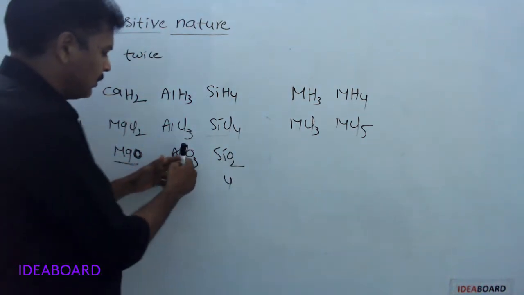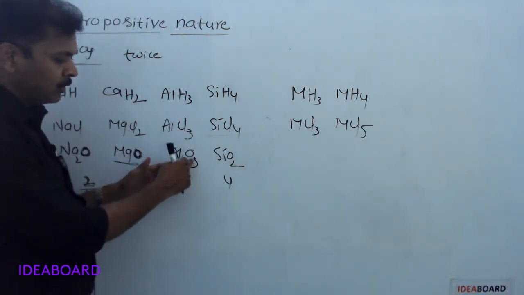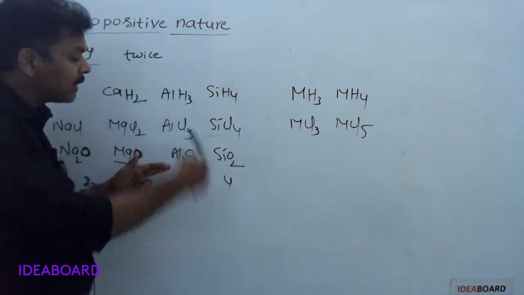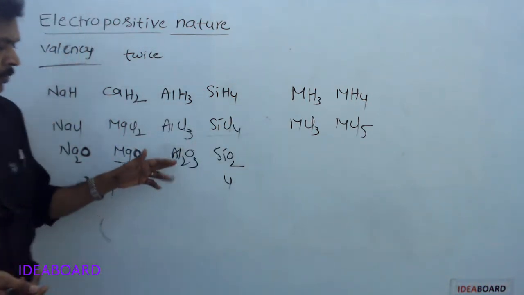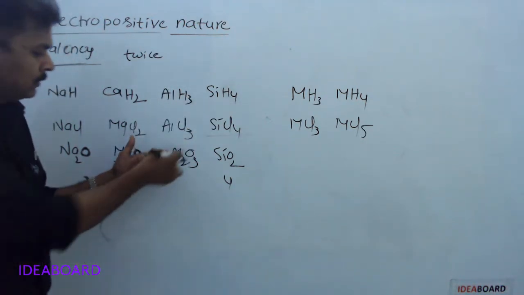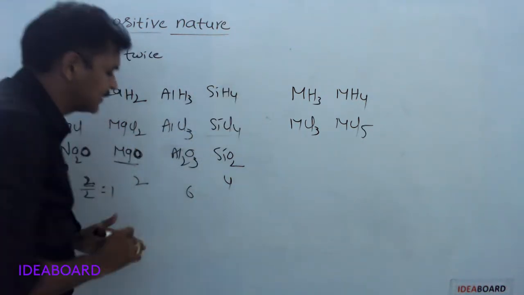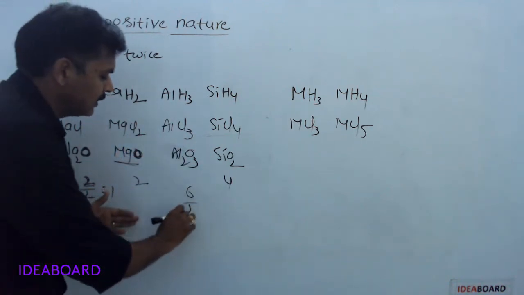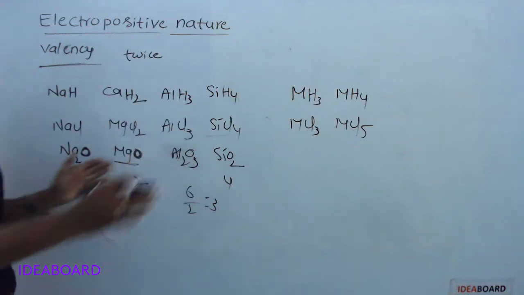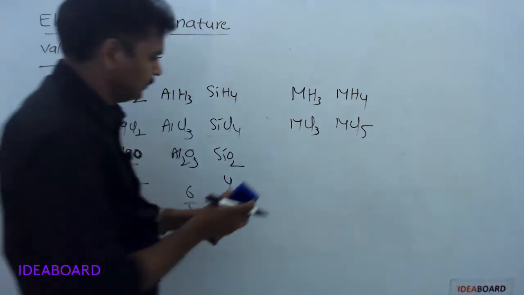Here also 3 oxygens are there. With those 3 oxygen atoms, 2 aluminum atoms are combining. Then twice the number of oxygens means 6. But here 2 aluminums are there, so the valency should be 3 only. This is with respect to oxygen.